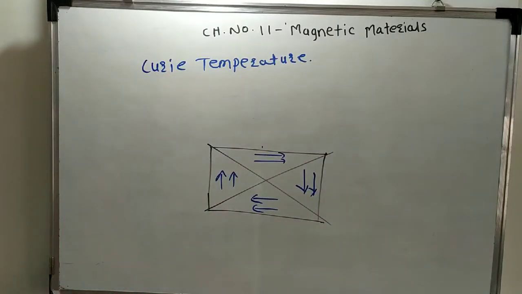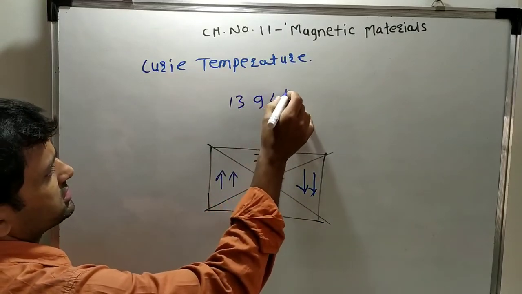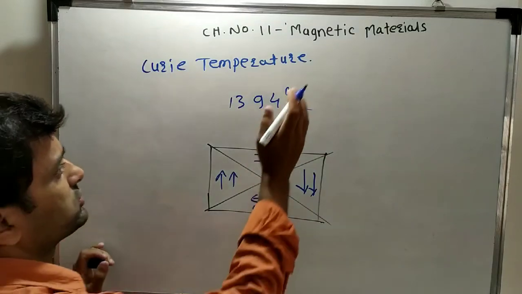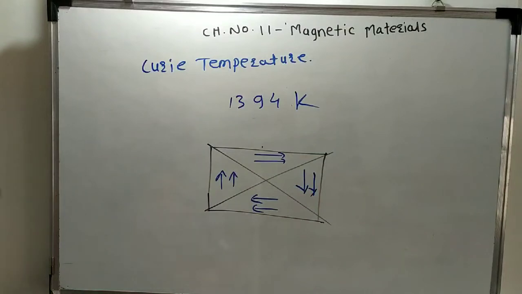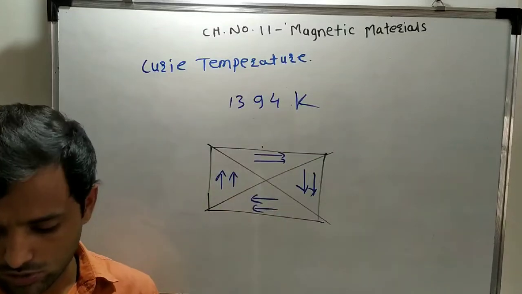We have some examples of the Curie temperature. For example, cobalt: 1394, actually it is not in degrees Celsius, it is Kelvin. At 1394 K, cobalt loses its complete magnetism and becomes a normal substance. This is the Curie temperature.